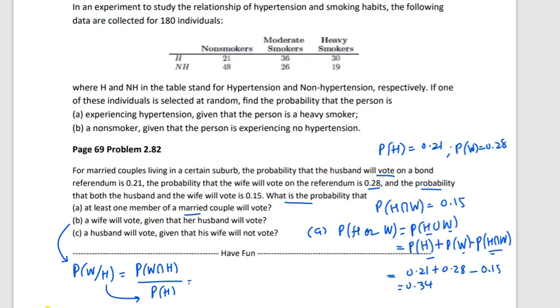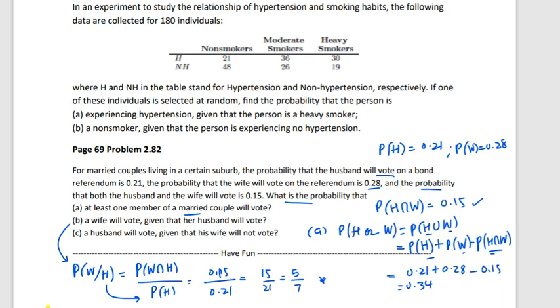Given. At the top we have both. So what is husband and wife? Husband and wife is 0.15. That is given. And divided by only the husband, which is 0.21. So you divide these two, that is 15 by 21. 3 5s are 15, 3 7s are 21. So 5 by 7 is the probability, right?